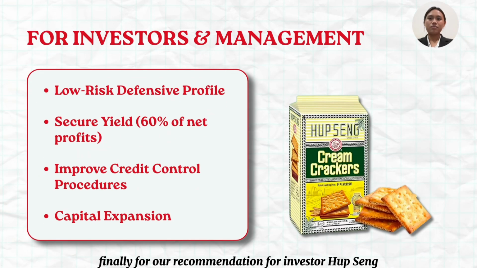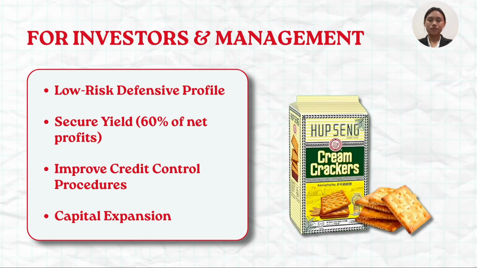Finally, for our recommendation, for investors, Housing offers a low-risk defensive profile and a secure yield, consistently paying out 60% of net profit. For management, we recommend 2 key actions. First, improve credit control procedures to stabilize cash collection. Second, pursue capital expansion. By utilizing its strong cash reserve for expansion, the company can better offset rising costs and sustain long-term growth. That's all for our presentation.